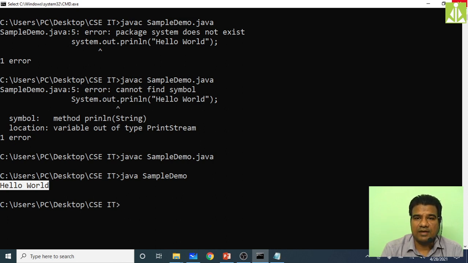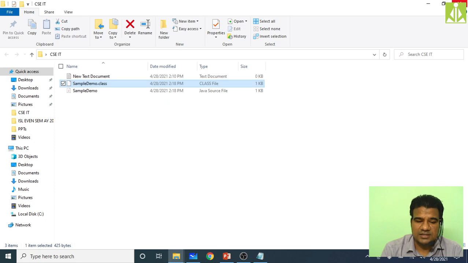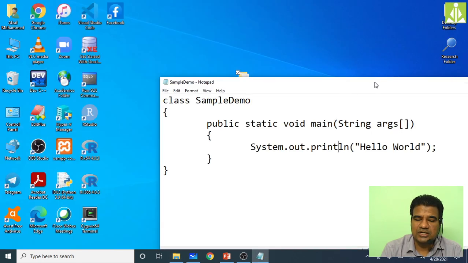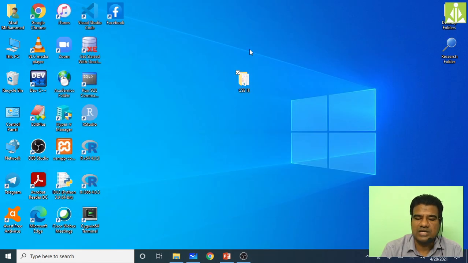There is a second way, using a lightweight utility. I should not call it an IDE, it is basically a utility. So that utility is nothing but NetBeans. Sorry, not NetBeans, EditPlus. NetBeans is an IDE, a wonderful IDE.